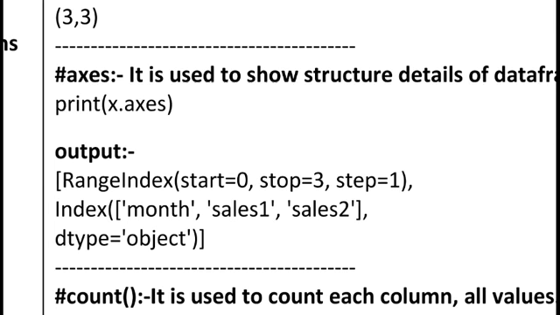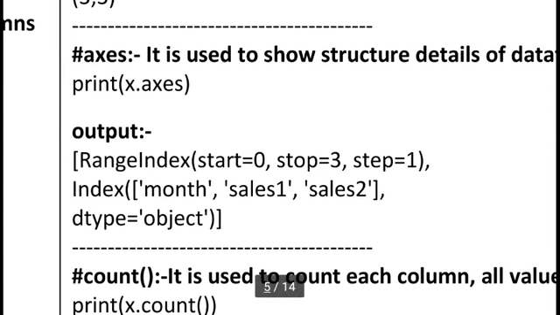So this x dot axis tells how many rows we have, the starting index, the stopping index, and the stepping value. In the column index, we have the total number of column names: month, cells 1, and cells 2, and the data type is object.